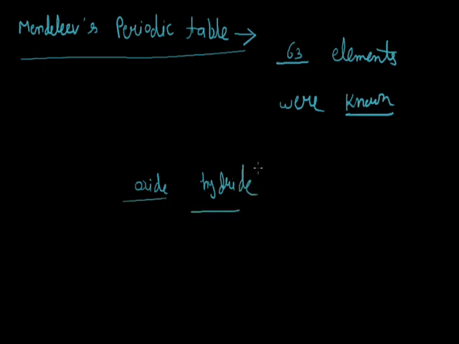In the Mendeleev periodic table, these two basic properties of an element hold the basic criteria of its classification. In the formation of the periodic table, Mendeleev followed a rule which is called Mendeleev's periodic law. So now we will discuss Mendeleev's periodic law.